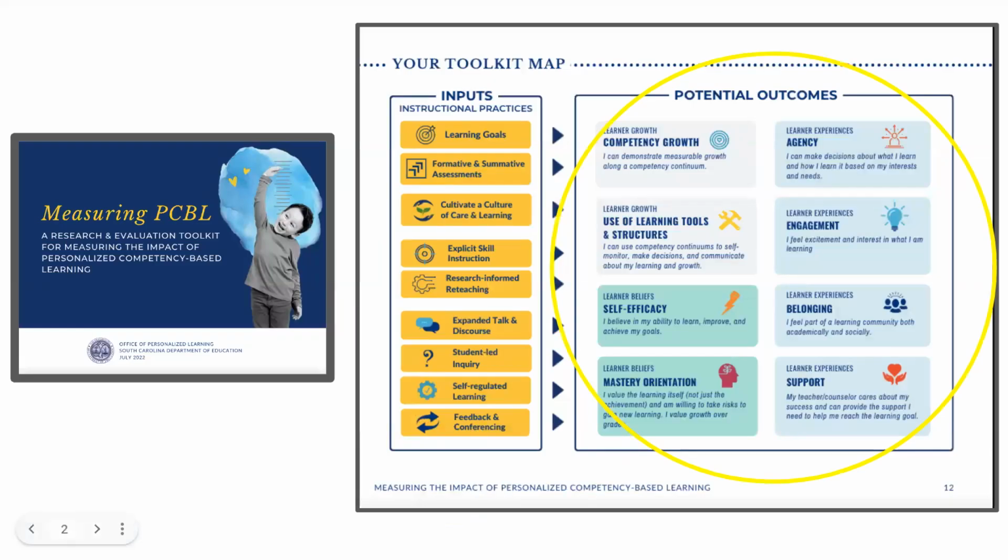The Measuring PCBL Toolkit focuses on 8 outcomes that we believe are distinctive of a high-quality PCBL system. Engagement and mastery orientation are the 2 PCBL outcomes we will focus on today. The toolkit was created to help make measuring PCBL impacts as accessible as possible for classroom teachers, school coaches, and leaders, and anyone wanting to document the effects of PCBL practices for learners. Let's dig in and learn more about the connections between student work and the Measuring PCBL Toolkit outcomes.